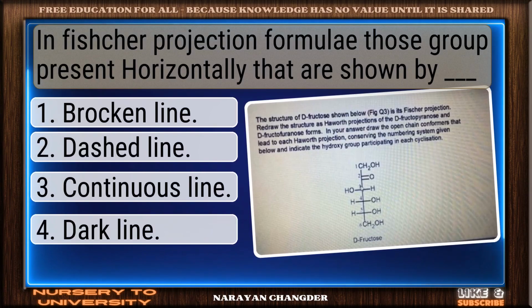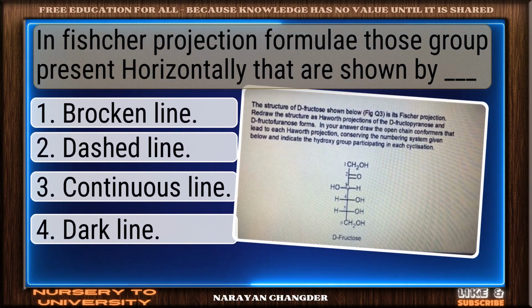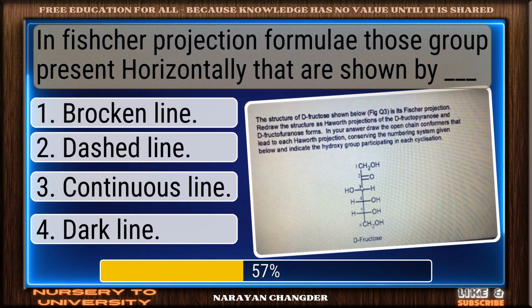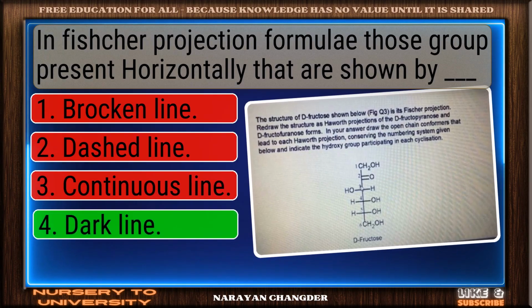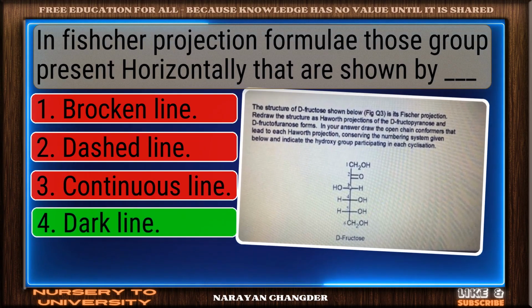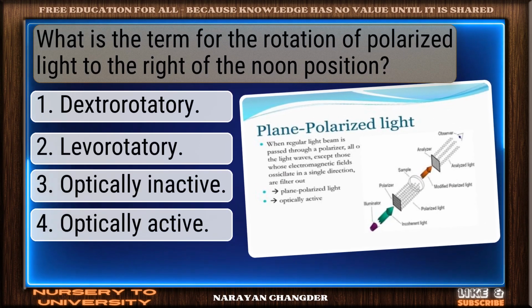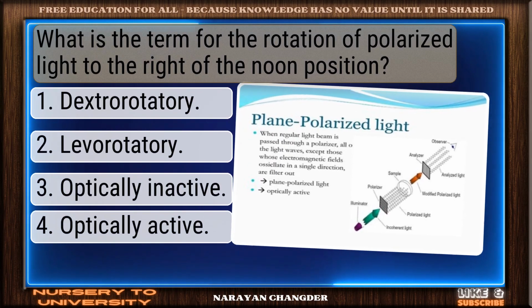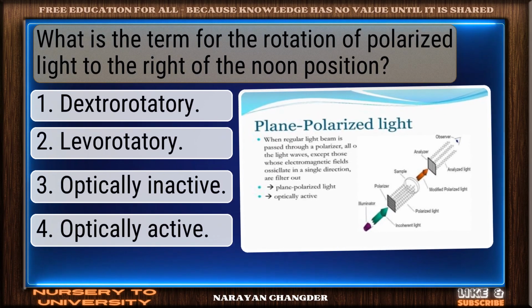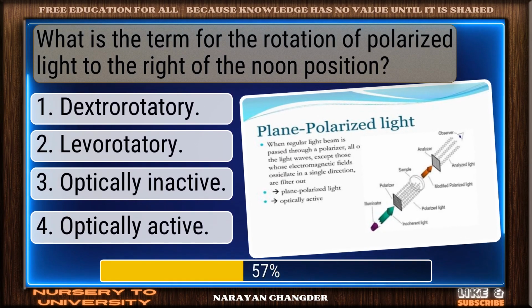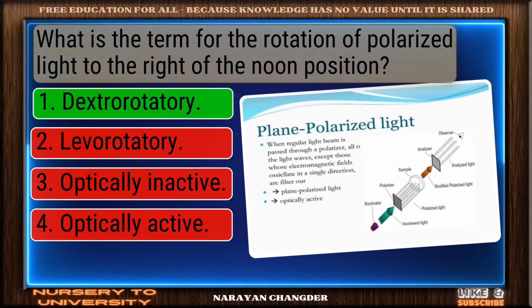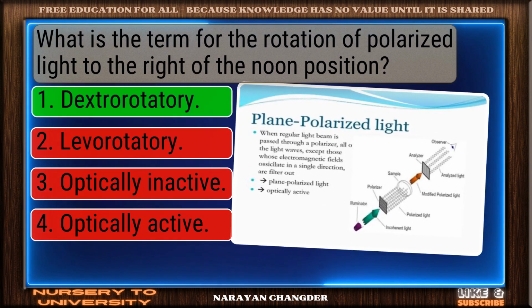In Fischer projection formulae, those groups present horizontally that are shown by dash. Excellent. Dark line is a brilliant choice. What is the term for the rotation of polarized light to the right of the noon position? Well done. Dextrorotatory is the right choice.